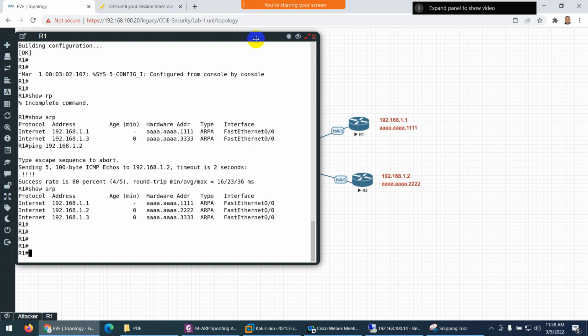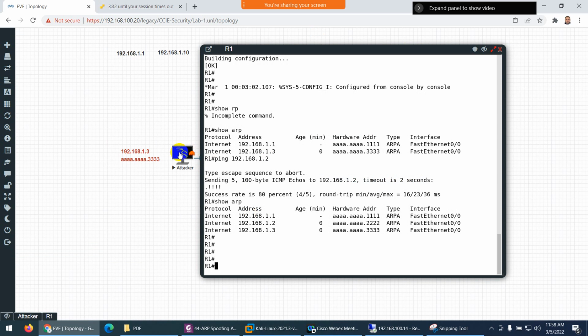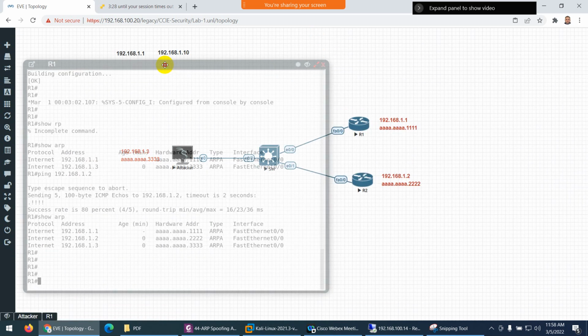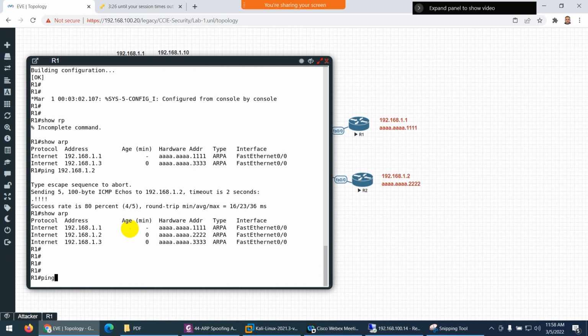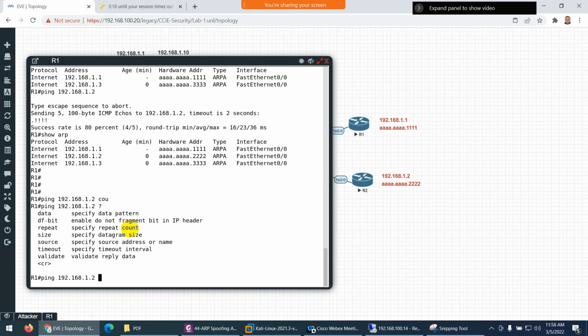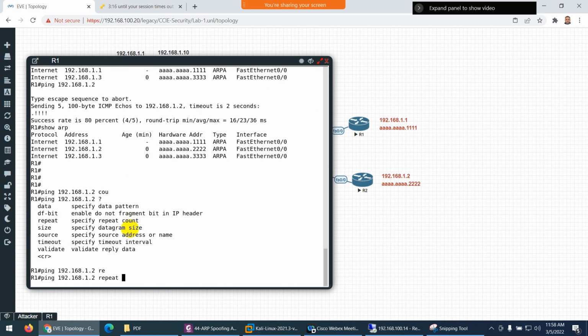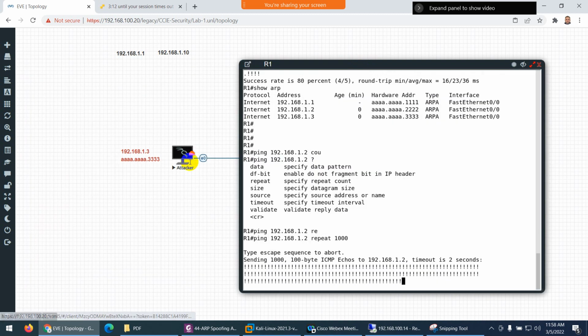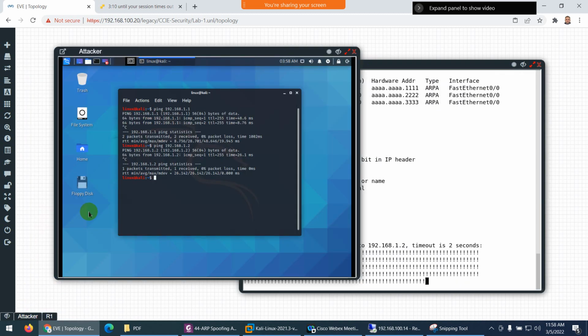Now tell me, if I'm in Kali Linux and these two devices are sending traffic to each other, and one is sending traffic like I did, count, sorry, there is some command with which you can send continuously, sometimes I forget, yeah, repeat. If I'm sending 1000 pings, do you think Kali Linux will see any traffic?